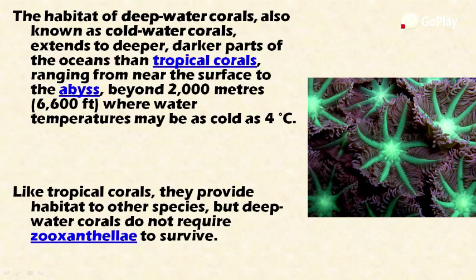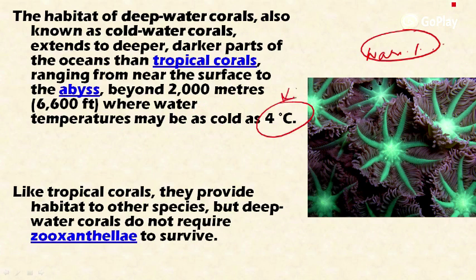And we also have the deep water corals, also known as cold water corals. We learned earlier that coral reefs require warm, clean and clear water. But these deep water, also known as cold water corals, can thrive in very cold temperature. They extend to deeper, darker parts of the oceans than the tropical corals, ranging from near the surface to the abyss, that is the bottom of the sea, beyond 2000 meter depth, where water temperature may be as cold as 4 degrees Celsius. So these are a different class of corals.